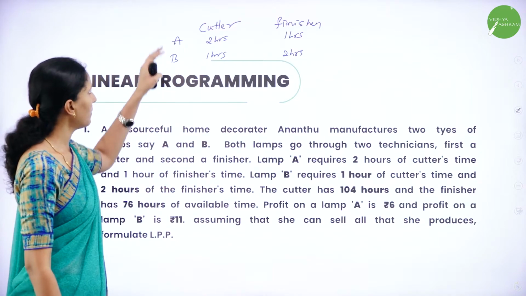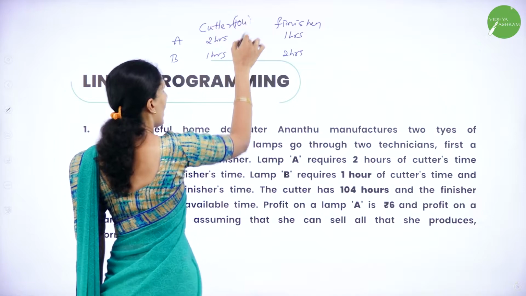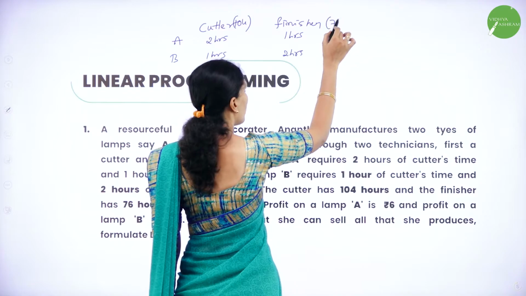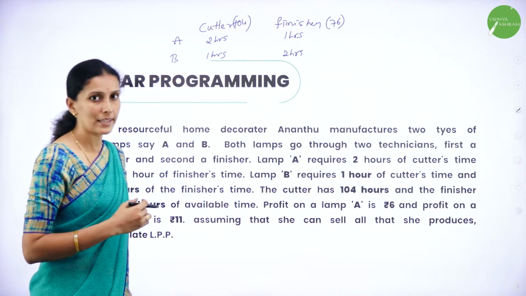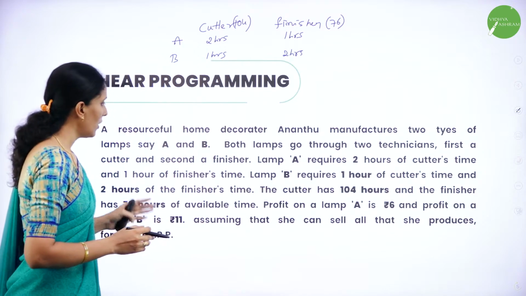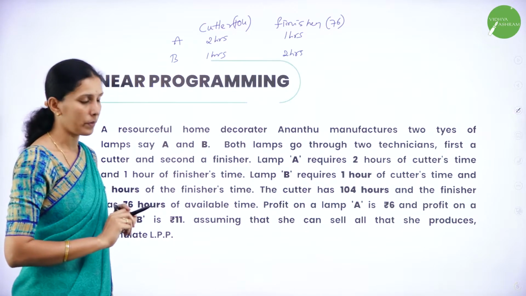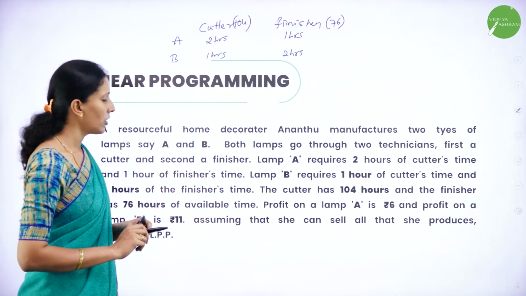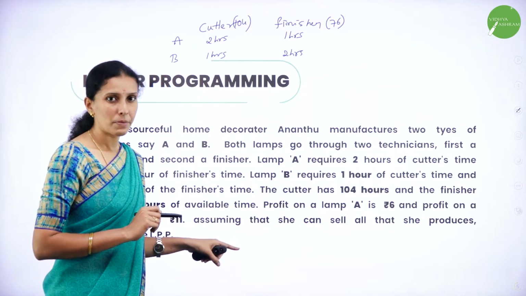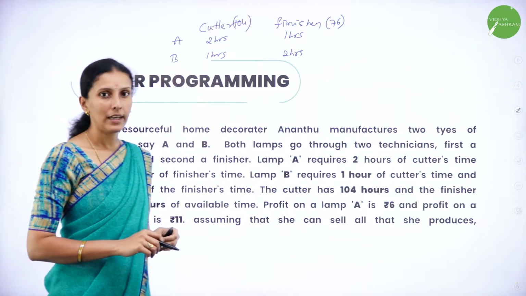Now, the maximum hours the cutter can work is 104 hours. And the maximum hours the finisher can work is 76 hours. So we have to produce both A and B simultaneously, utilizing the time of the cutter as well as the finisher. And one more thing: when you sell lamp A, your profit will be 6 rupees. And when you sell lamp B, your profit will be 11 rupees. Then what she has prepared, she has to sell each and everything. Then we have to formulate the LPP.